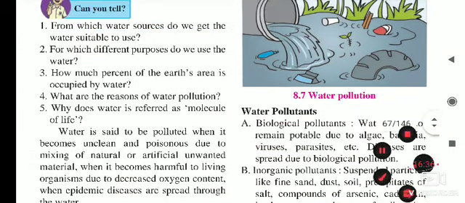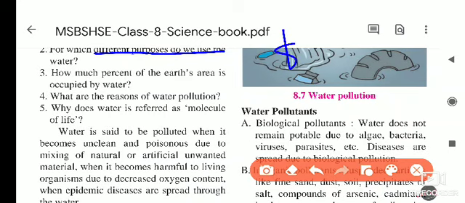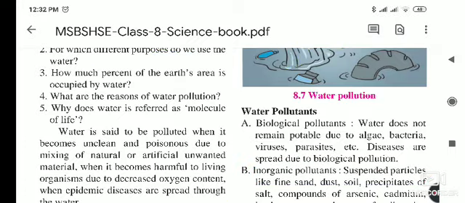For which different purposes do we use water? Tell me why we are using it. From the morning when we get up to the night when we sleep, the whole time we are using water for different purposes: for drinking, cleaning, washing, and bathing. Without water, life is impossible.